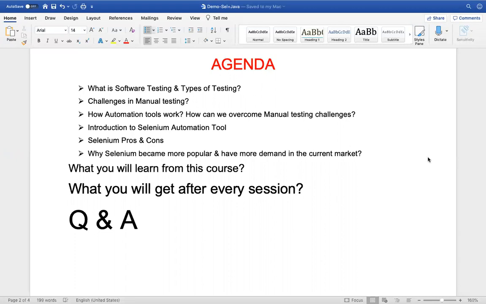So, I see Srinivas asking about prerequisite skills. Dorababu asks, what is the prerequisite skill for this course? Yeah, as discussed, we need Java. We need to learn a programming language, but this course mainly talks about Java, and in this course you will be learning Java, and that's a prerequisite to start this course.